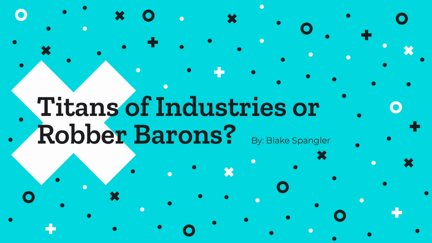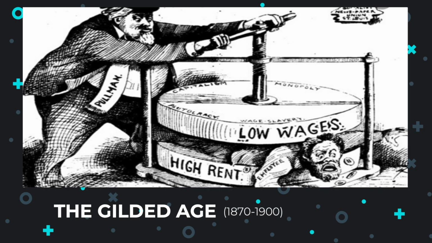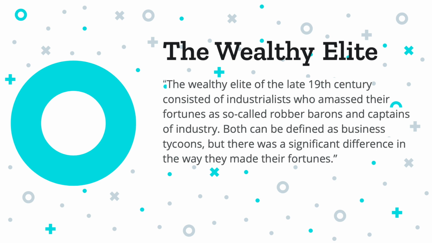Hi, my name is Blake Spangler, and this presentation is about titans of industries or robber barons. Everything that's talked about in this presentation happened during the Gilded Age, which took place between 1870 and the year 1900. During this time period is when a lot of wealthy elite people rose to the top of America and really controlled the economics in America.